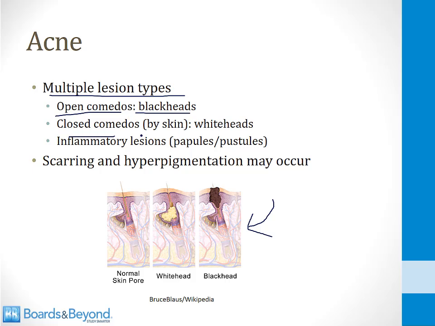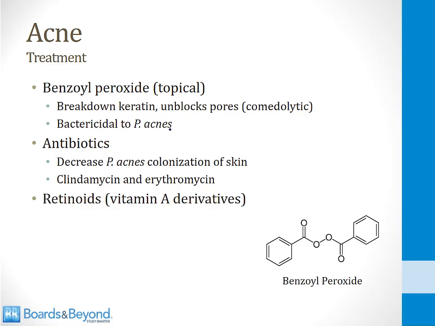Closed comedos are covered by skin. They're called whiteheads because they don't look black. This is a cartoon of what a whitehead can look like here. You can also have lesions with pus inside of them, inflammatory lesions. These are sometimes called papules or pustules. And then these can rupture and burst, and that can lead to scarring and hyperpigmentation over time. There are a number of treatments for acne.